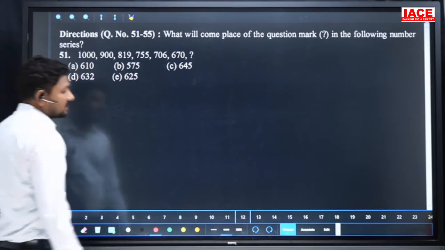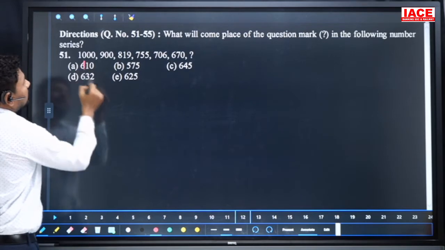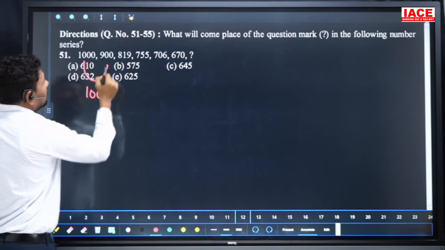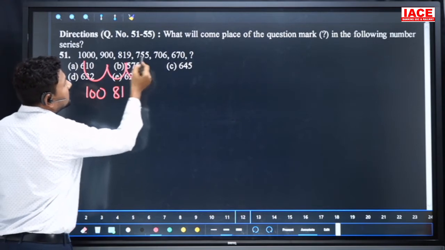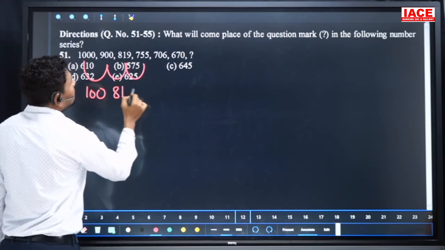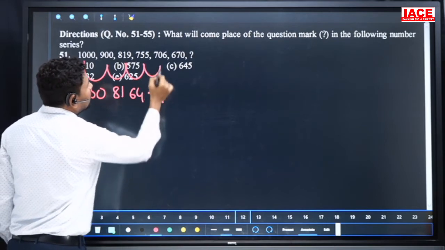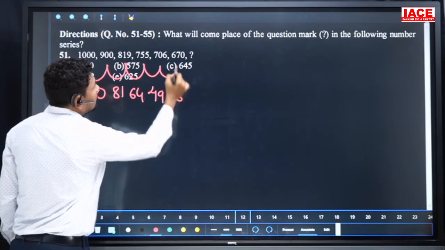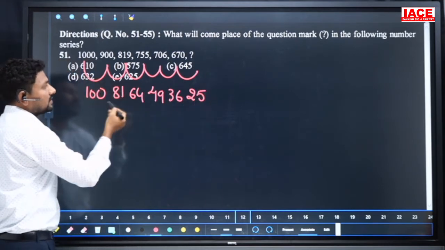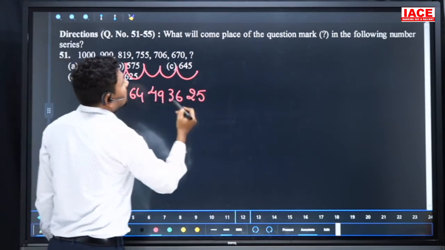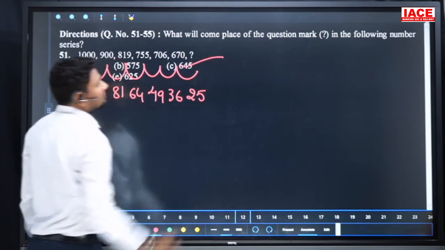Next we have number series, questions 51 to 55. Look here: from 1900 the difference is 100, then 900 to 819 the difference is 81, 819 to 755 the difference is 64, then the difference is 49, then 36, and then 25. It is nothing but consecutive squares: 10 square, 9 square, 8 square, 7 square, 6 square, 5 square. So 670 minus 25, the answer is 645.